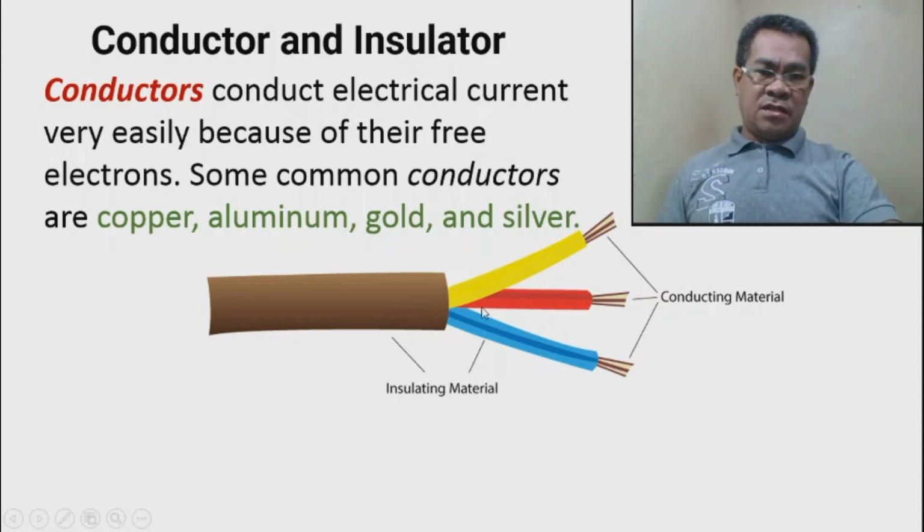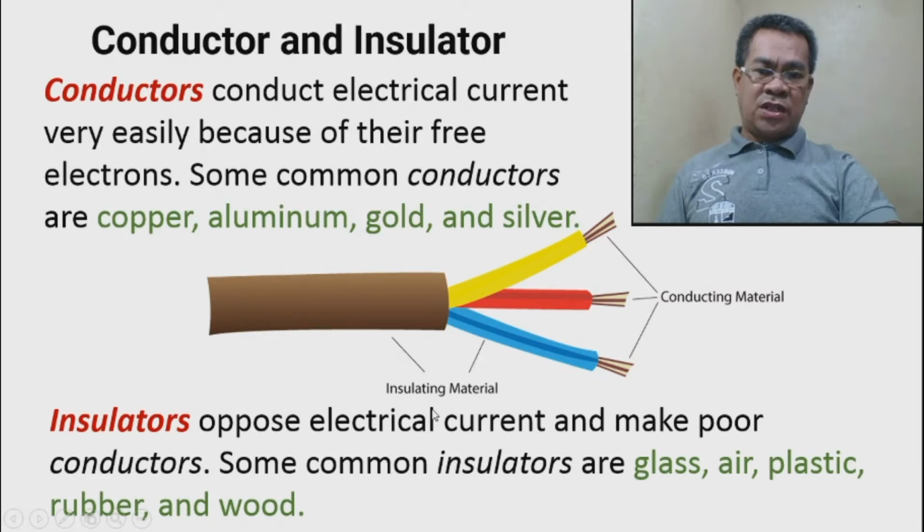While outside is what we call the insulator. So, the insulator is the reverse of the conductor. If the conductor allows the current to flow, the insulator prevents the current from flowing. So it makes a poor conductor if you are using an insulator. Good insulators are glass, air, plastic, rubber, and wood.